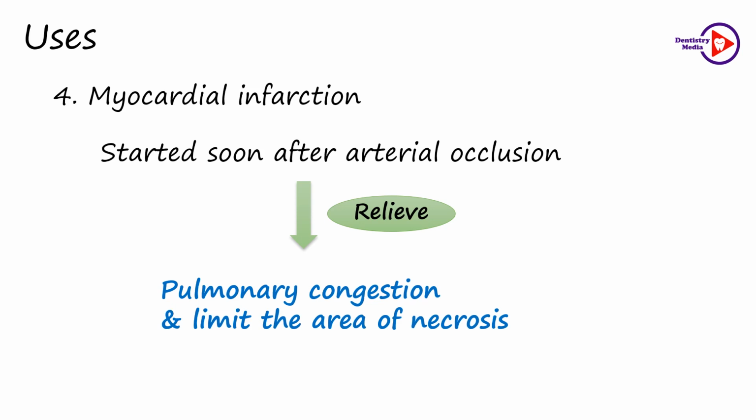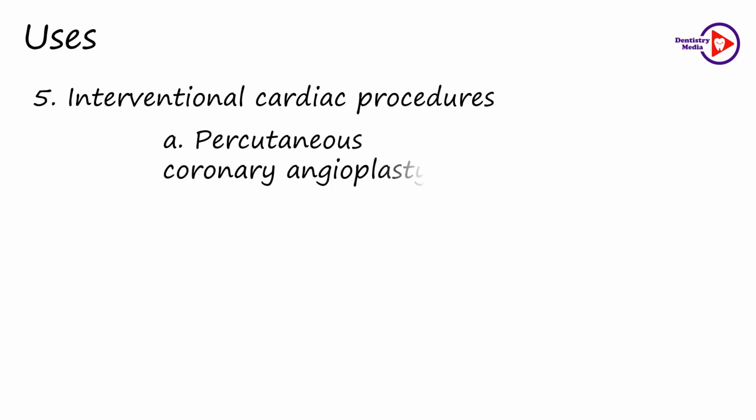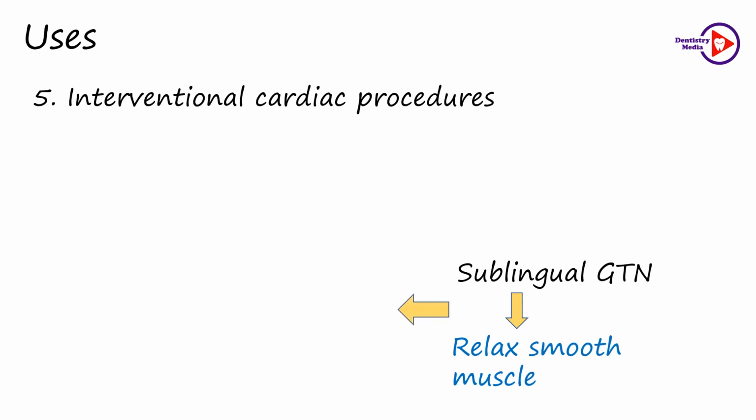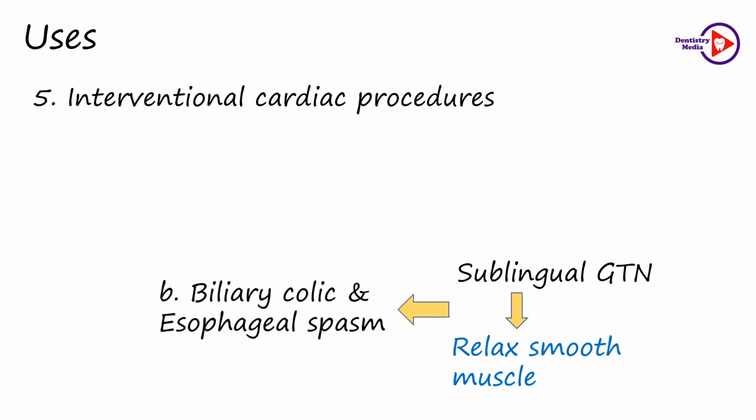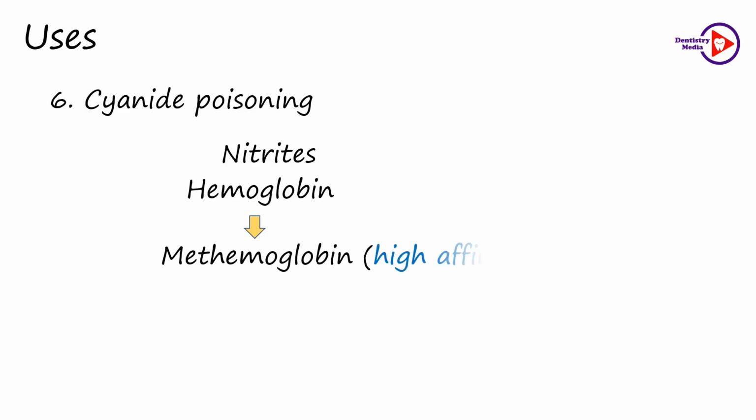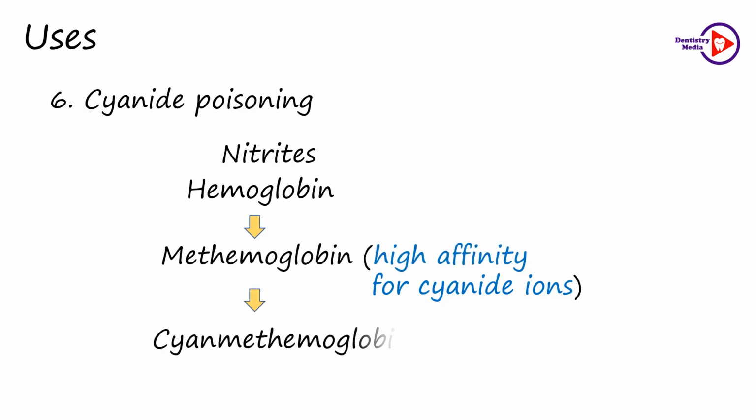In interventional procedures like percutaneous coronary angioplasty, nitrates are used as they can dilate the coronaries. Sublingual glyceryl trinitrate is also used as it relaxes the smooth muscles of the biliary tract and the esophagus. They are useful in the management of biliary colic and esophageal spasm. Nitrites are used in the management of cyanide poisoning because they can convert hemoglobin to methemoglobin, which has a high affinity for the cyanide ions, leading to the formation of cyanomethemoglobin.